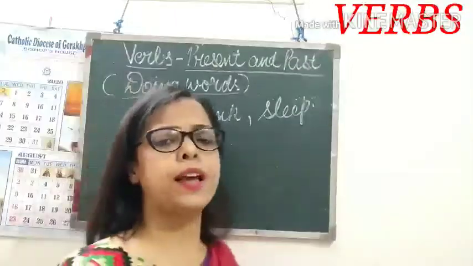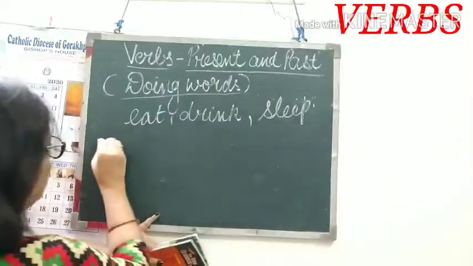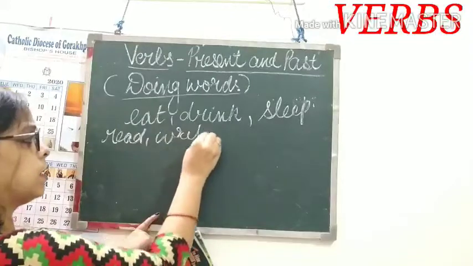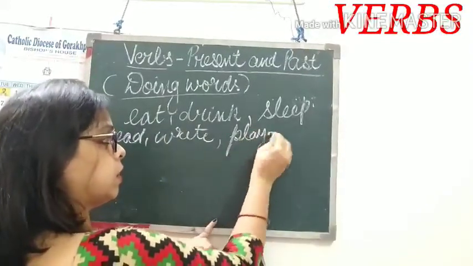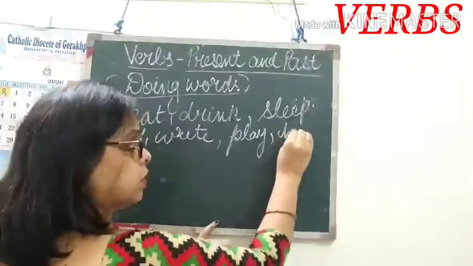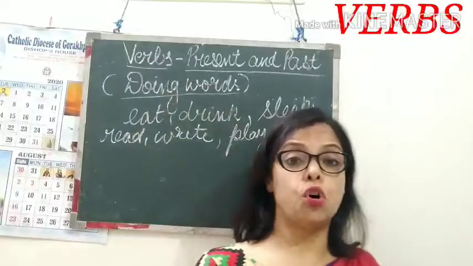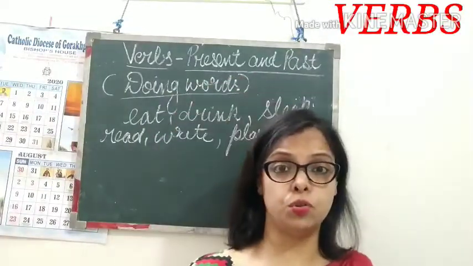What are the actions you do in the class? You read, you write, you play, you talk. You talk a lot in the class, no? You talk, you run, you jump. When the teacher punishes you, you cry.